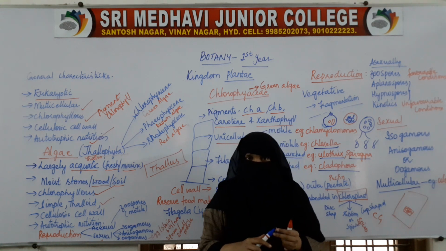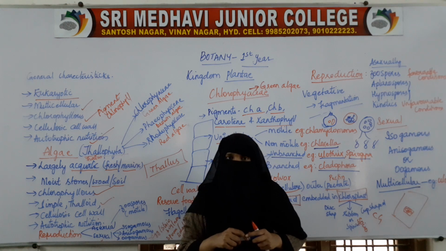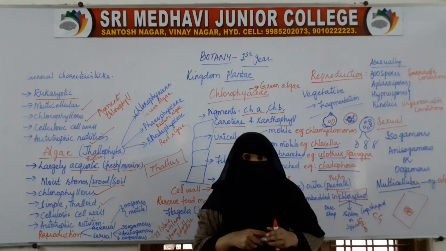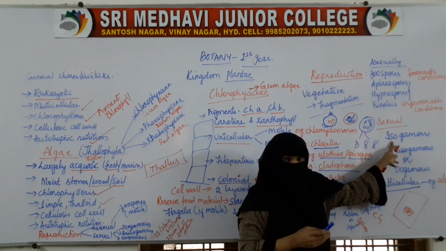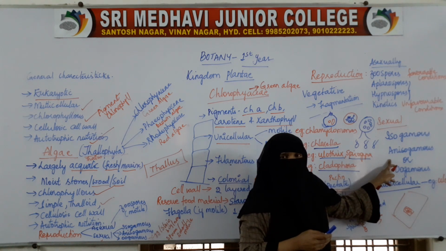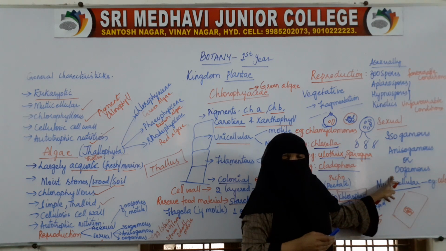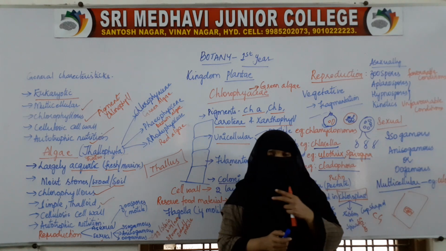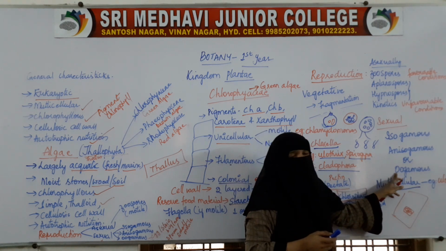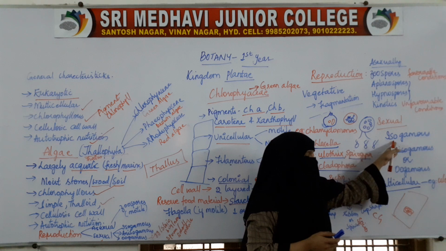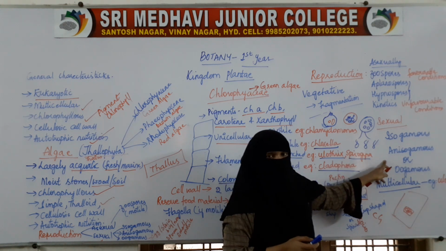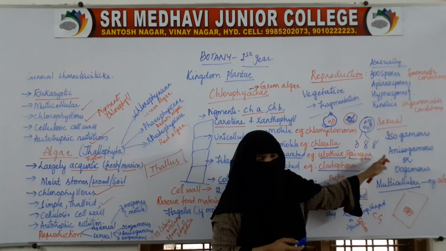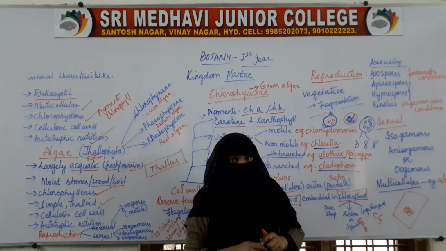Sexual reproduction, as already said, is by the fusion of male and female gametes. If the fusing gametes are similar, it is isogamous. If the gametes are different, it is anisogamous. If one gamete is big and non-motile and the other is small and motile, it is called oogamous. Some show isogamy, some anisogamy, where two different gametes fuse.